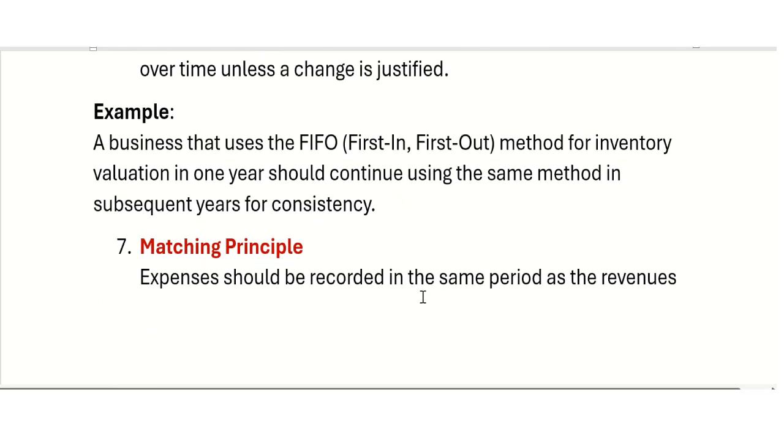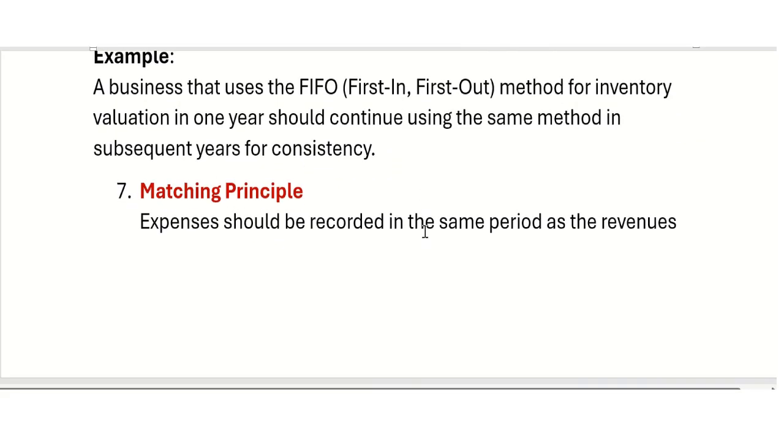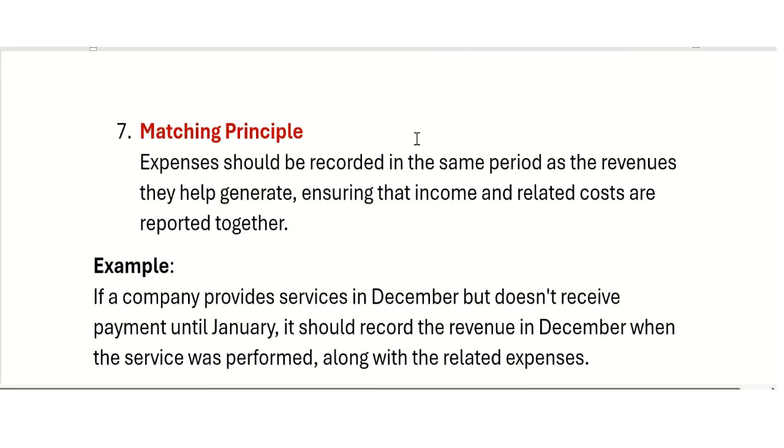For example, a business that uses the FIFO, first in first out method for inventory valuation for 1 year should continue using the same method for the upcoming years for the consistency principle. Matching principle says that expenses should be recorded in the same period as the revenue they help generate. Ensure that income and related costs are reported together.